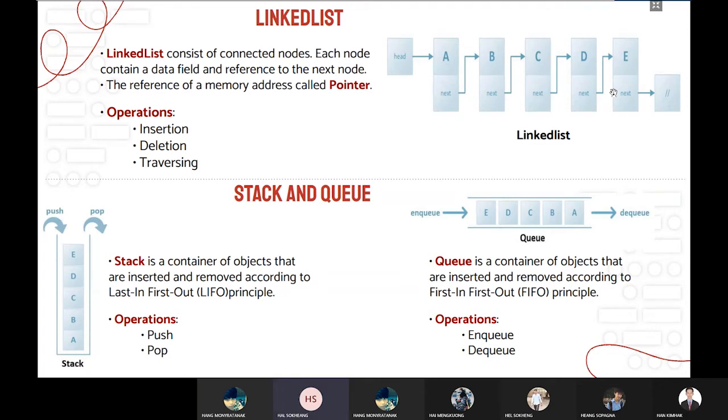And a queue is the same as a stack, but it uses FIFO. That means first in, first out. And it has the operations enqueue and dequeue.